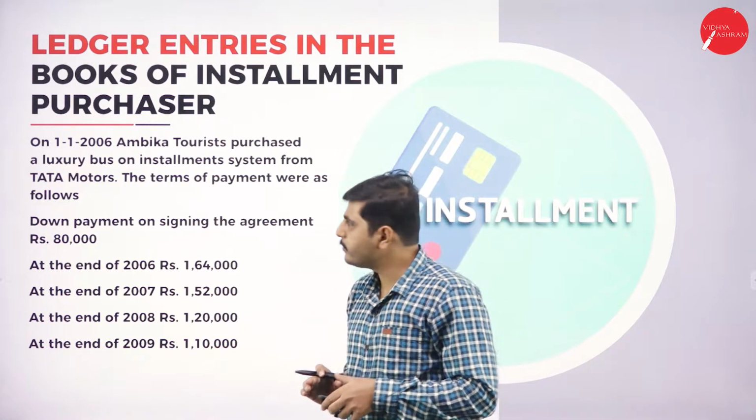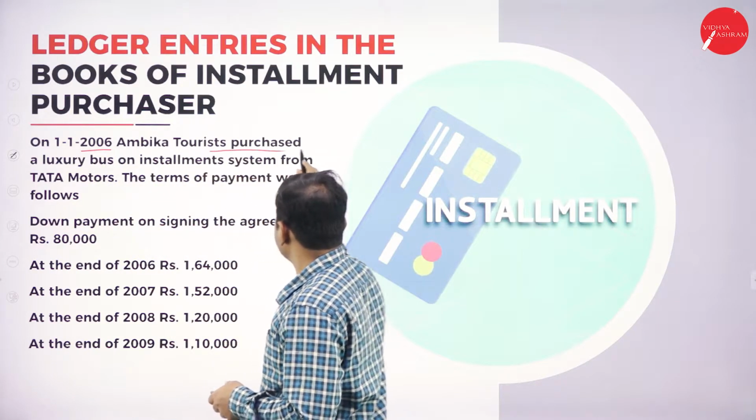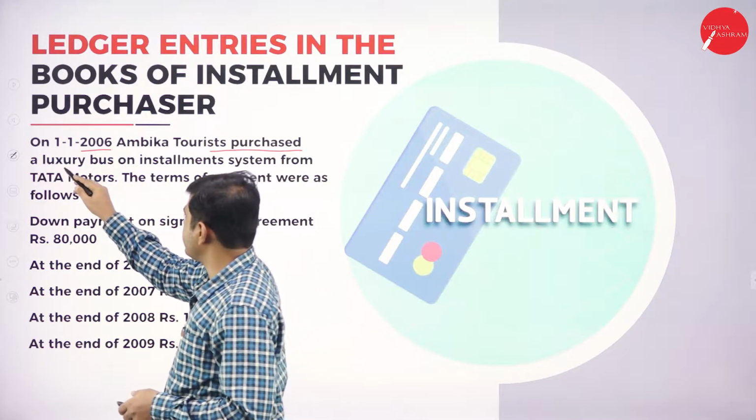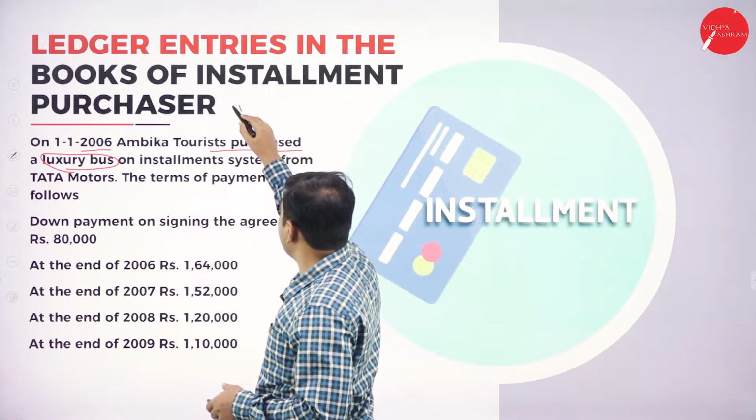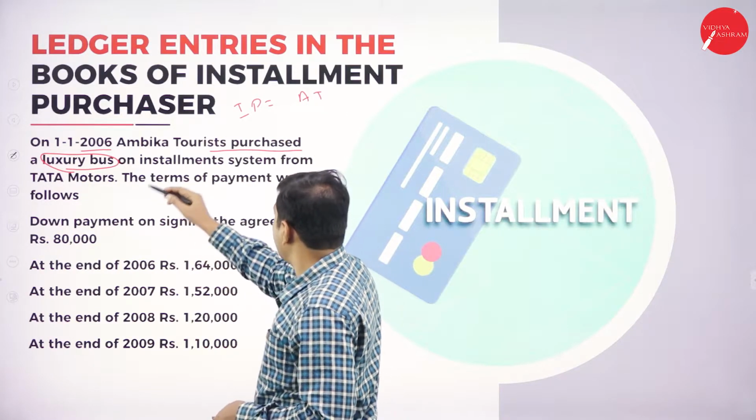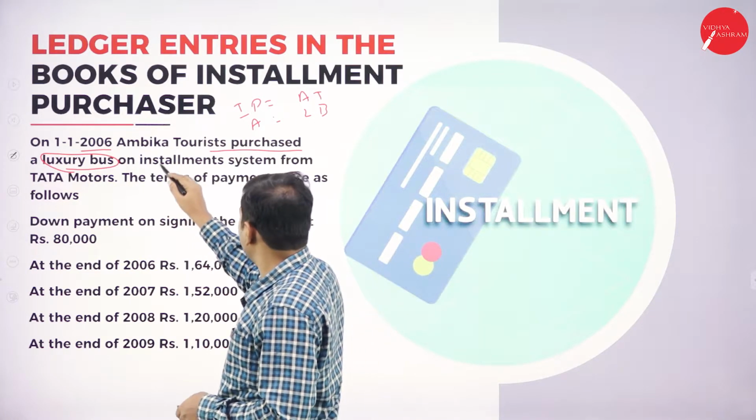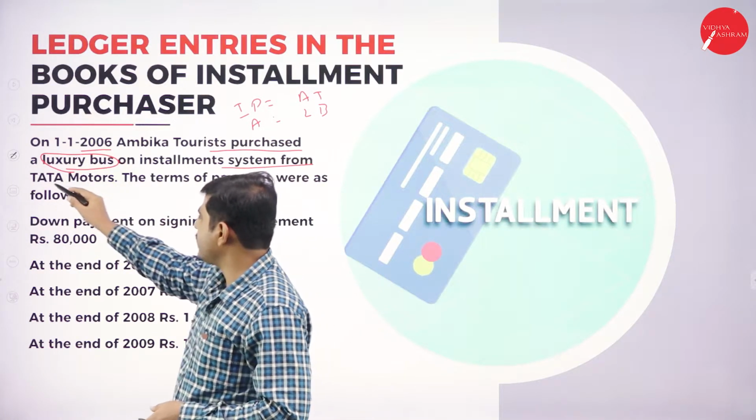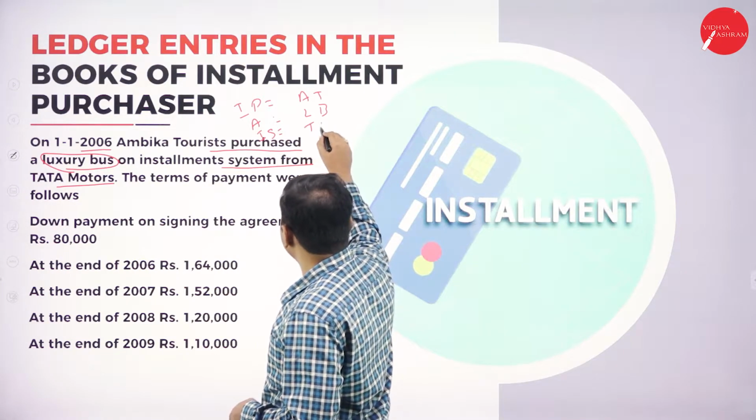Let's go to the problem. On 1/1/2006, Ambika Tourist purchased a luxury bus. The asset name is luxury bus. The installment purchaser is Ambika Tourist. The asset is the luxury bus, and from whom have they purchased? They have purchased from Tata Motors. So, the installment seller is Tata Motors.